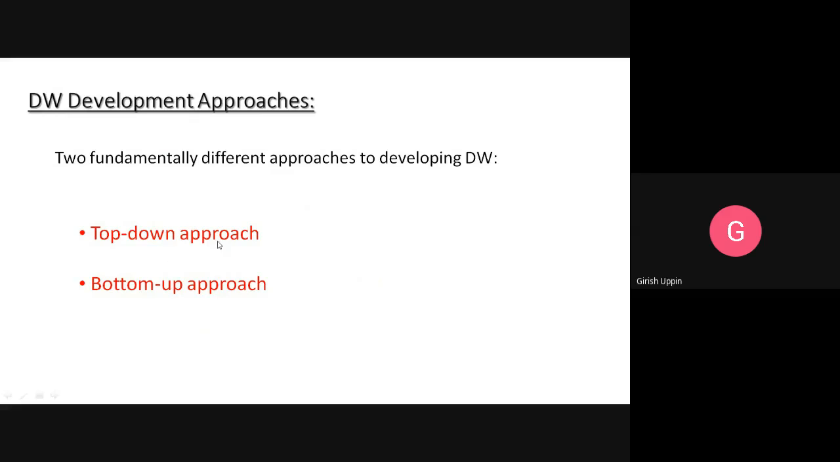Top down approach is a very good approach, if the organization has very good clarity, then it can use that approach. So the top down approach is to make a comprehensive data warehouse that covers all the reporting needs of the enterprise. Bottom up approach is to produce small data marts.